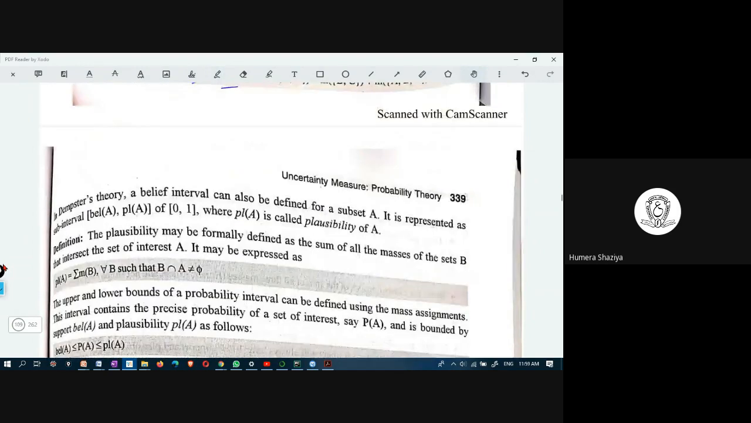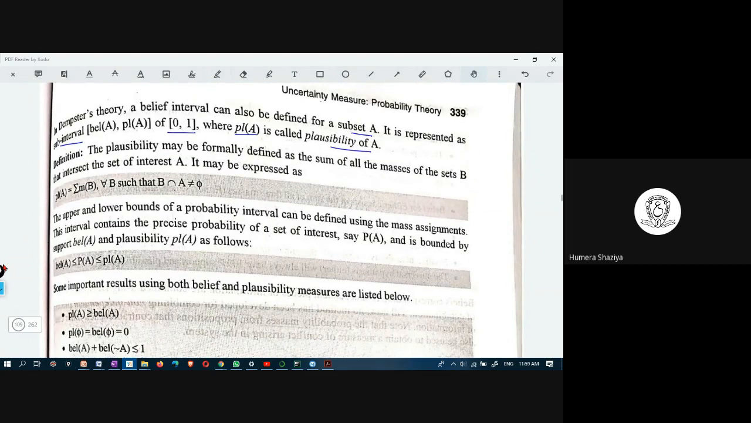And then in Dempster's theory, a belief interval can also be defined for subset A. It is represented as the subinterval [Bel(A), PL(A)] of [0, 1], where PL is called plausibility of A. How do you define plausibility of A? Plausibility of A is the sum of M of B, where M is the belief function value, summing for all B such that B intersection A is not equal to phi. Not equal to phi means there should be something common.